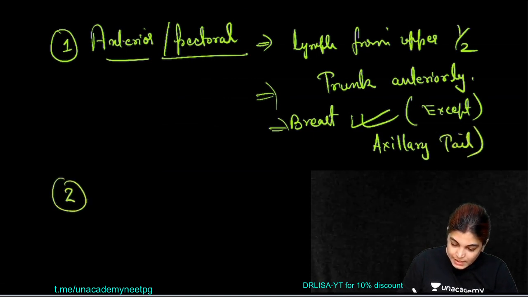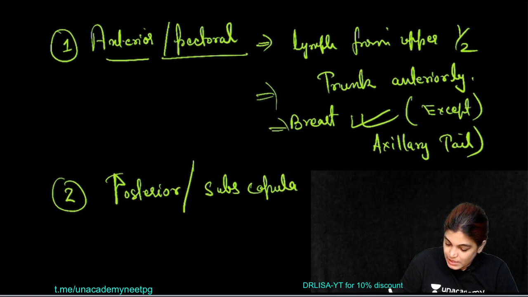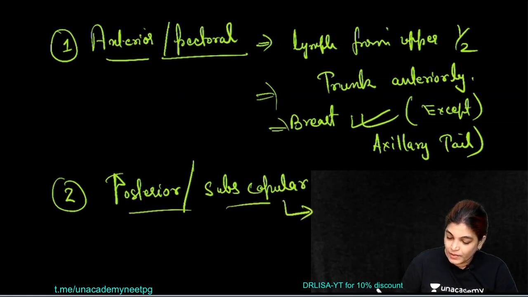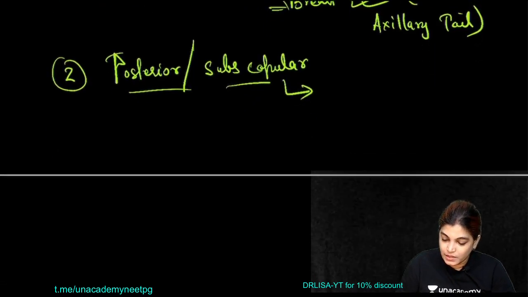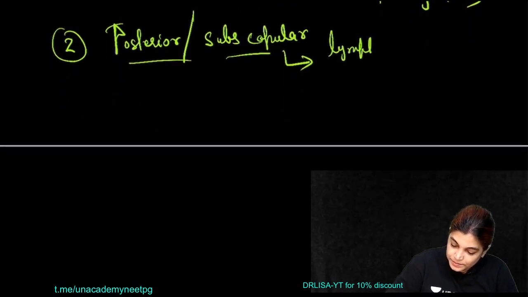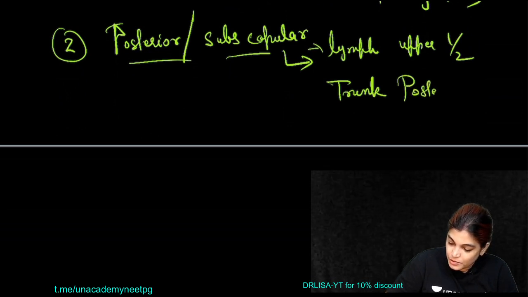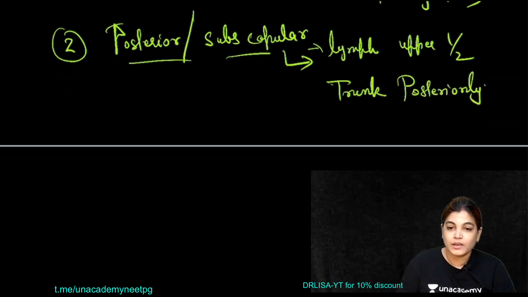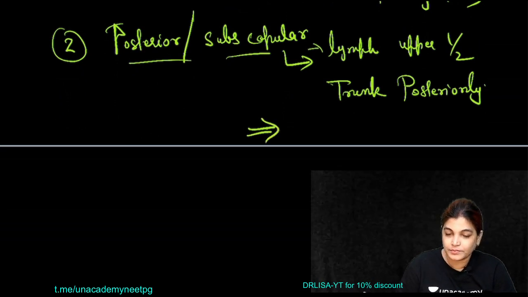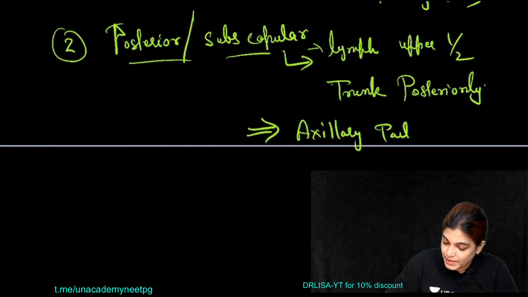Now the second is posterior, and as I told you, the posterior group of axillary lymph nodes is also called subscapular because it is lying in relation to the subscapular vein. And the lymphatics which drain into this group of axillary lymph nodes are lymph from the upper half of the trunk posteriorly and also the lymphatics from the axillary tail of breast.